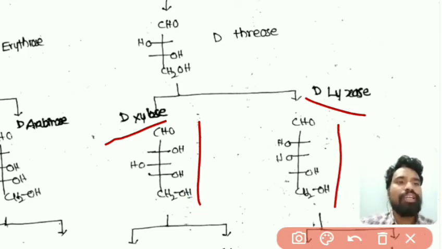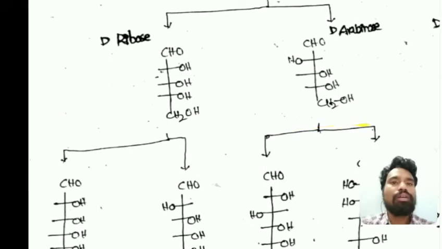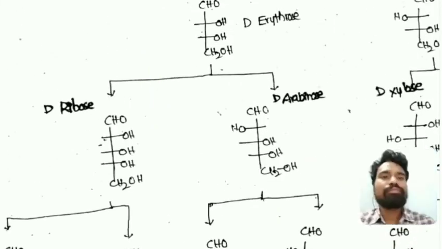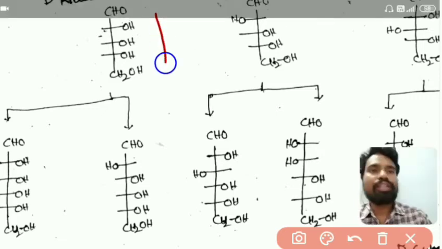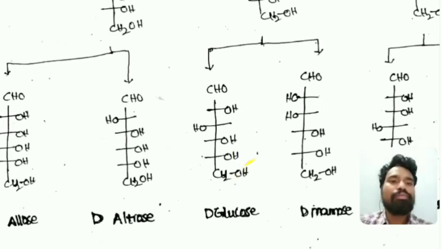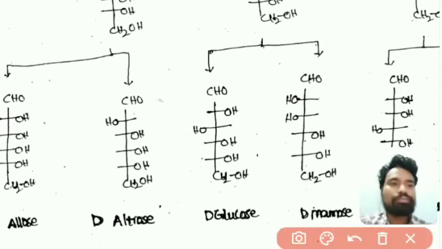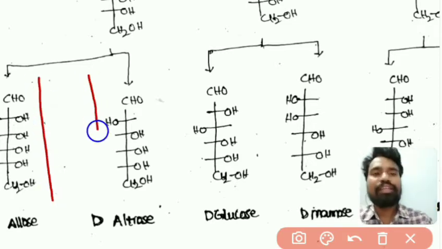So we are adding one more CHOH to the D-ribose, then you will get two different 6 carbon carbohydrates, that is hexoses. One is D-allose and D-altrose.